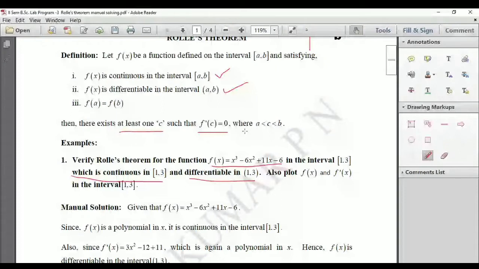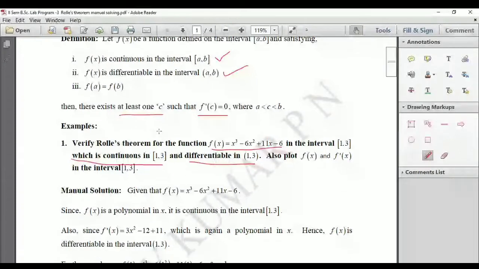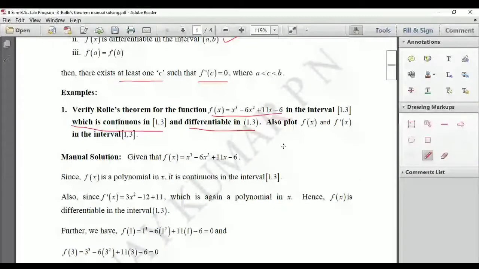All right, let us see that one, and also plot f of x and f dash of x in the closed interval 1 comma 3. So we have to draw the graph of the function as well as its derivative.